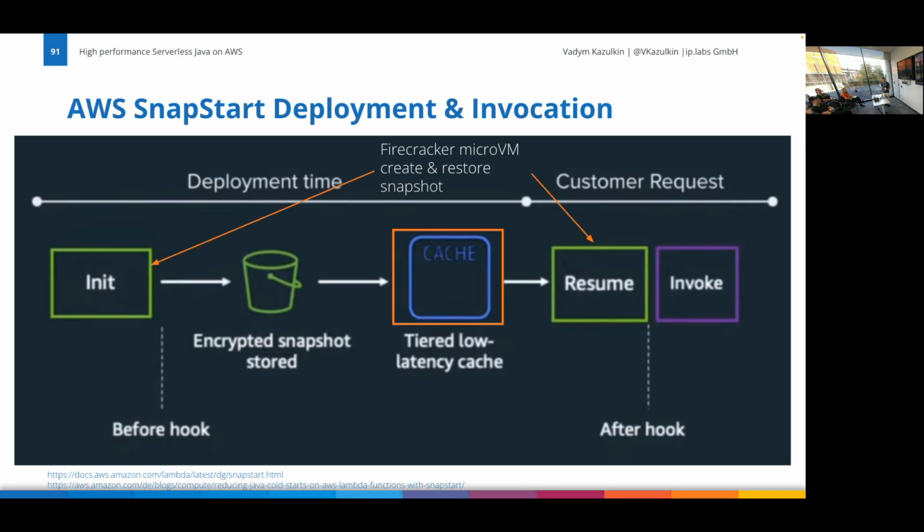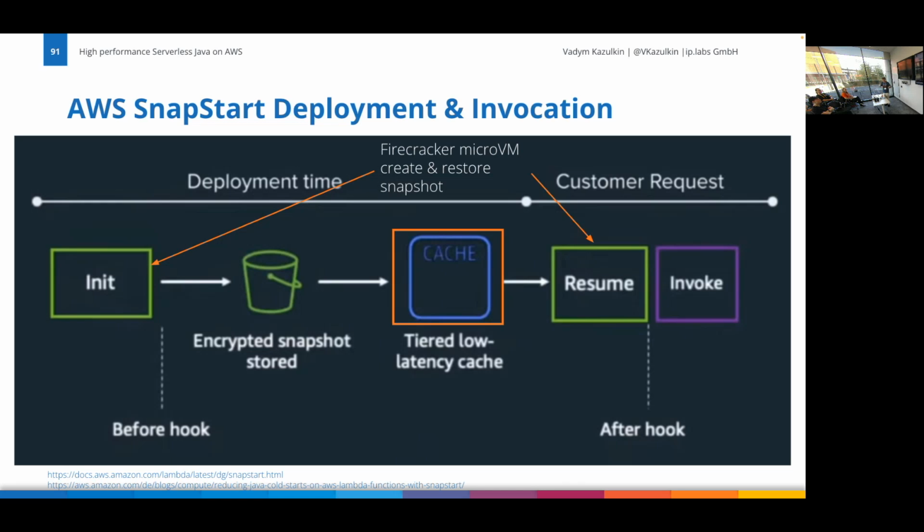I investigated this and talked to AWS people, and they explained to me there is a tiered cache to store the snapshot. And this tiered cache is designed in such a way that it stores pieces. It's like Docker layers. They're completely different pieces. And with more executions, until a certain level, it becomes quicker. And that's why if I only show you the last 50 cold starts and not right from the beginning after I redeploy the function, the values will be even better by 100 milliseconds.